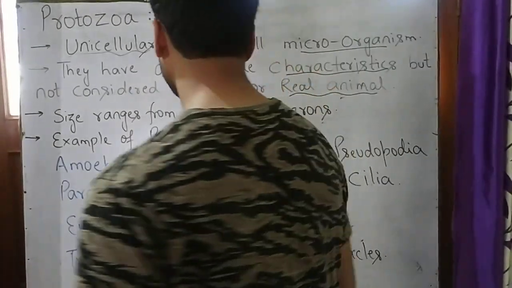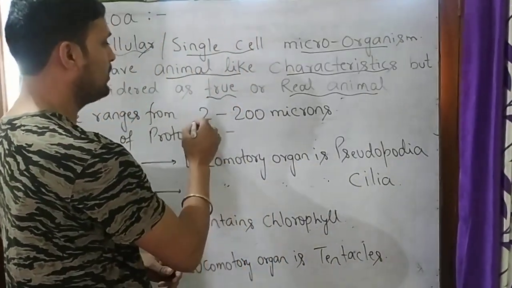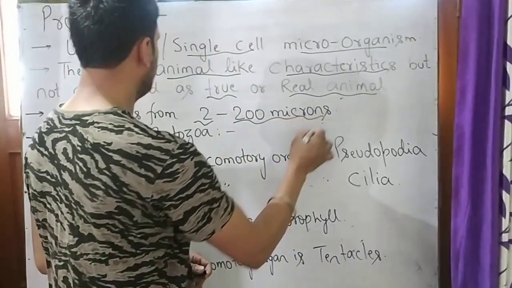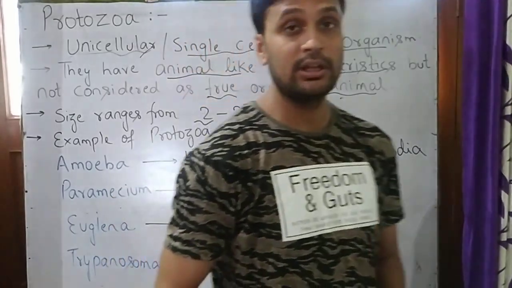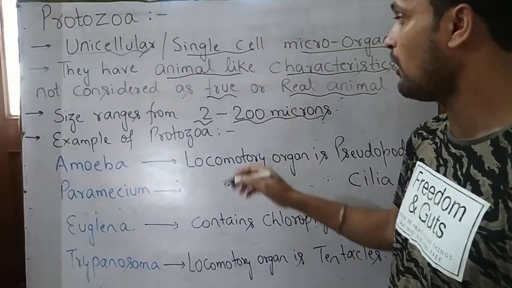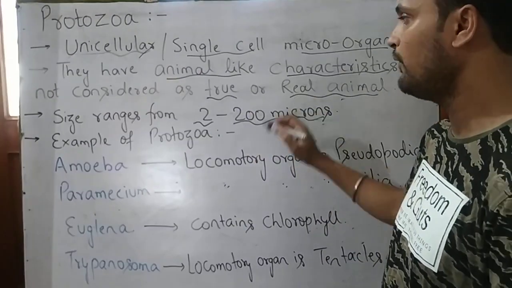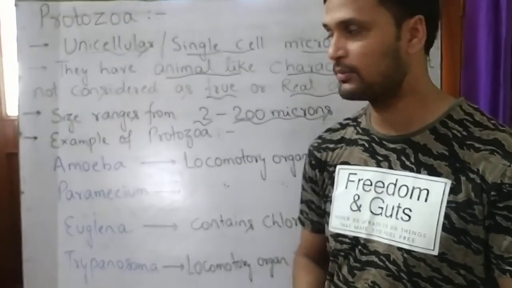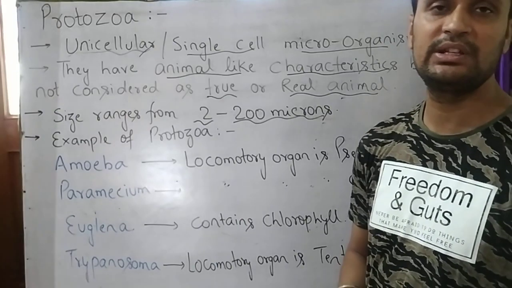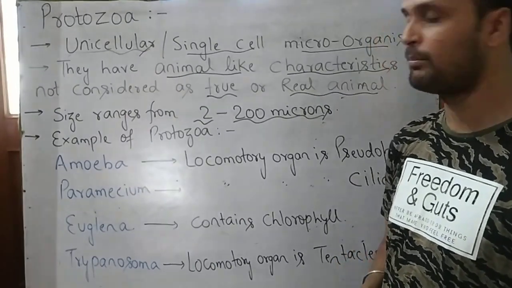Now protozoa size ranges from 2 to 200 microns, meaning that the smallest protozoa is 2 microns and the largest protozoa is 200 microns. Now we will see some examples of protozoa.